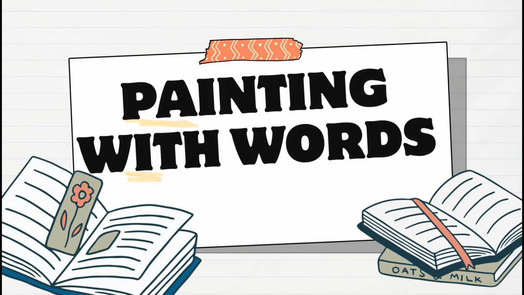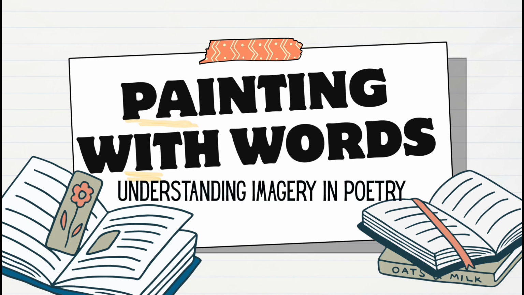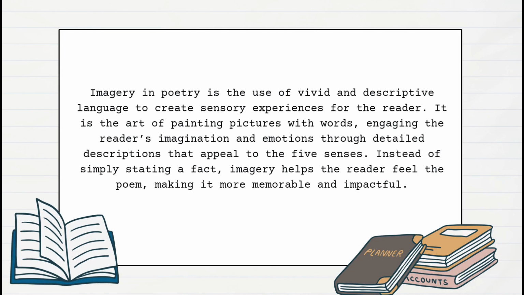Painting with words. Understanding imagery in poetry. Imagery in poetry is the use of vivid and descriptive language to create sensory experiences for the reader. It is the art of painting pictures with words, engaging the reader's imagination and emotions through detailed descriptions that appeal to the five senses. Instead of simply stating a fact, imagery helps the reader feel the poem, making it more